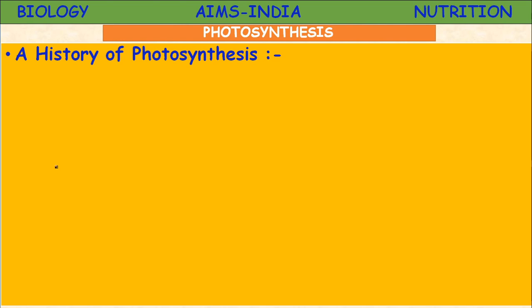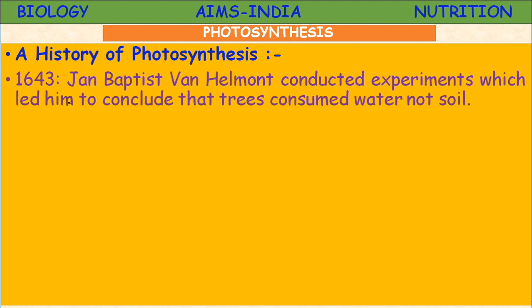Let us study briefly the history of photosynthesis. Children, please note the names of the scientists and their contribution towards our understanding of the concept of photosynthesis. The research on photosynthesis started early in the 16th century itself.